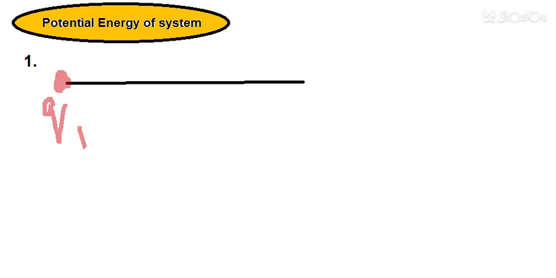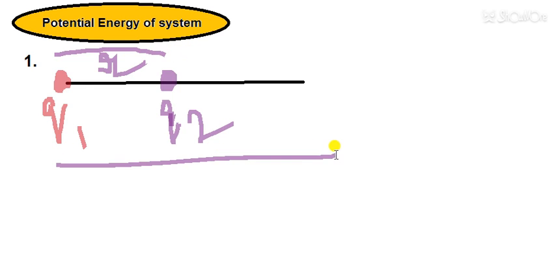Let's suppose another charge, this one is q2, and then we will take another charge, that is q3. First of all, let's suppose this distance is r, and this total long distance from this charge to this charge is 2r. Let's suppose this distance as r1 and this distance as r2. I hope this is clear. So I am taking r2 and r1.